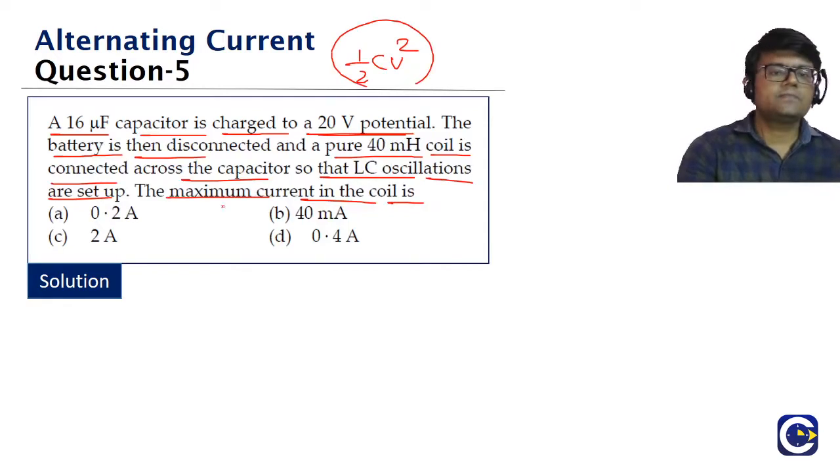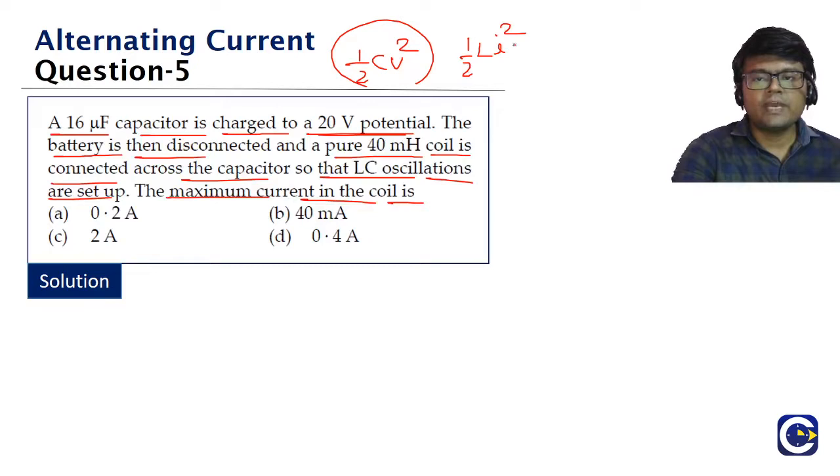Half CV square. Because capacitance is given and the battery to which it is connected is also given, we'll have the energy as half CV square. Now this energy is going to be oscillating between the electrostatic energy form and the magnetic energy form. When the entire energy is converted into the magnetic form, that is where you are going to have the maximum current, because the energy stored in the inductor is going to be what, guys? Half L into I square. So when this total electrostatic energy is converted into the magnetic form of energy, that current is basically the I max value.